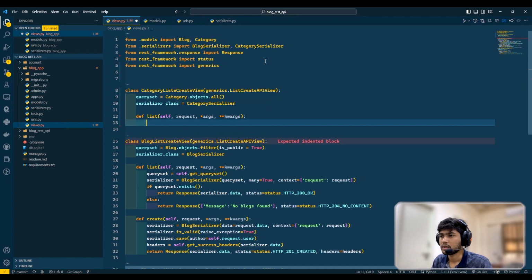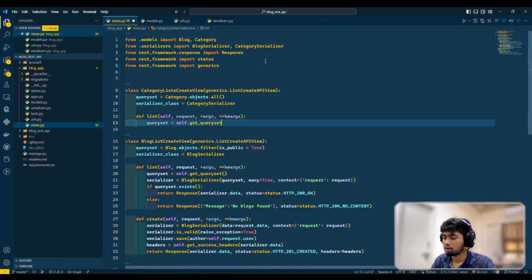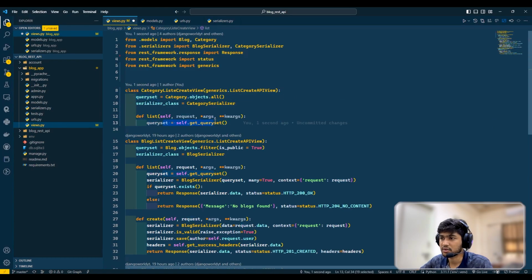Okay, now I will create a function for list, so I'll say def list(self, request, *args, **kwargs). Now here I can say queryset equals to self.get_queryset. This line will basically bring this queryset into this function, so don't get confused.